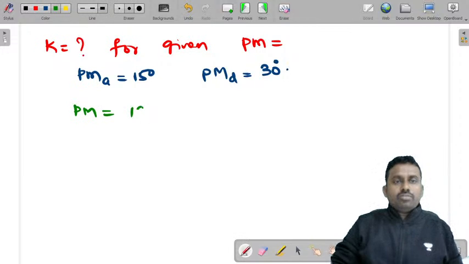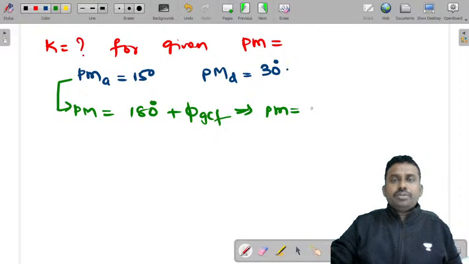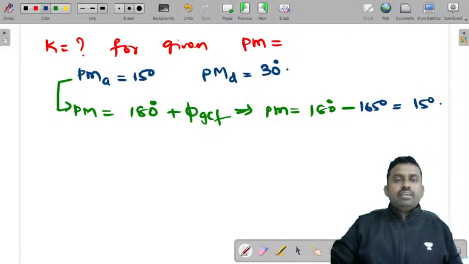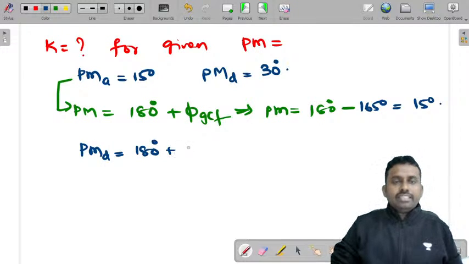We know that phase margin is 180 plus the phase of GH at gain crossover. Now let us consider actual. How did we get this? Phase margin is equal to 180 degrees minus 165 degrees. That's how we got 15 degrees. But now the phase margin desired is equal to 180 degrees plus the desired phase of GH.